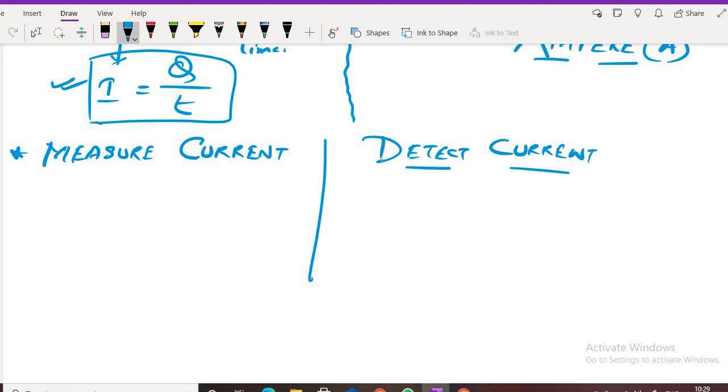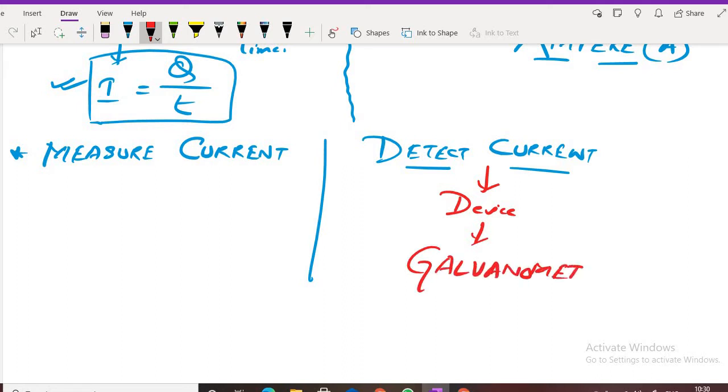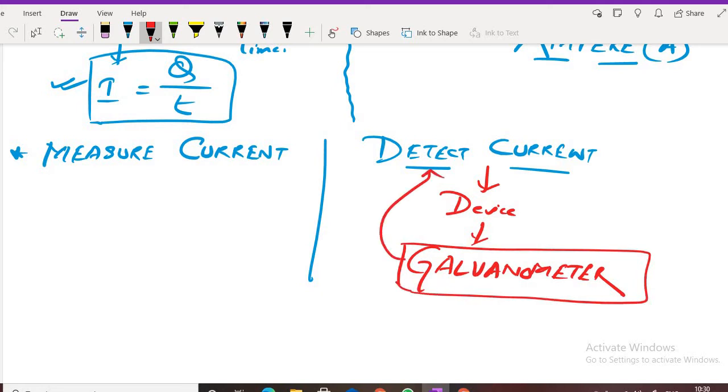Then we have to know how to measure current also. Okay, current is there, but how much current is there? That also we should know. So, one by one you see the device used to detect current. This is a device, and the name of this device is galvanometer. So galvanometer is a device which is used to detect current. Remember, the device used to detect current is called a galvanometer.